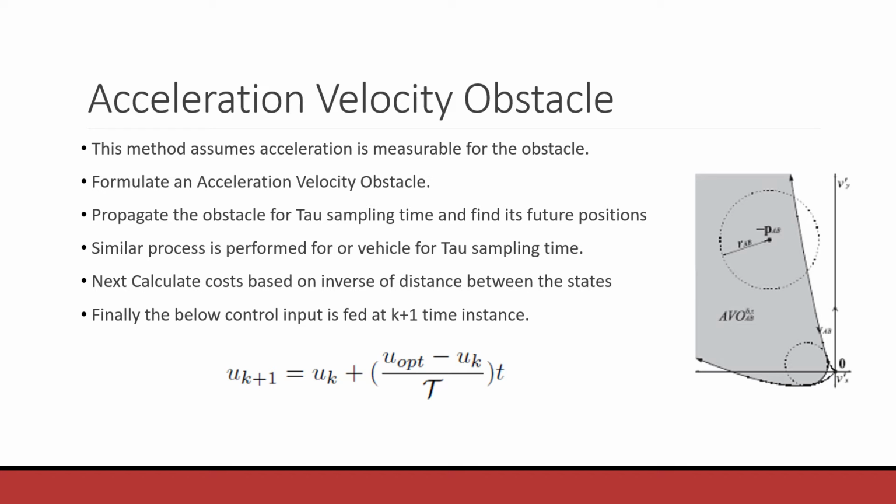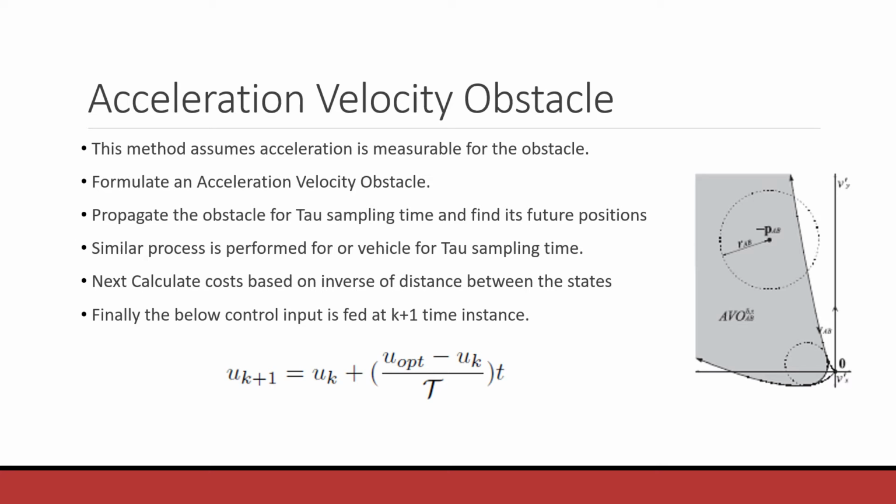Acceleration velocity obstacle. This method assumes that acceleration is measurable for the obstacle. We can do this by taking the velocity difference between both and dividing it by the sampling time. Next, we formulate an acceleration velocity obstacle.